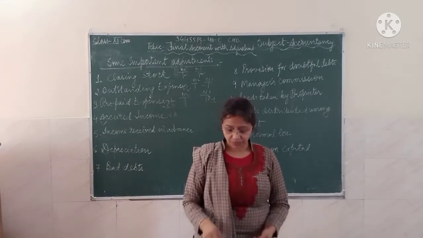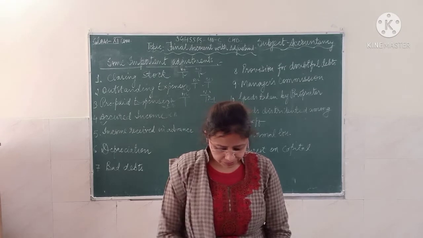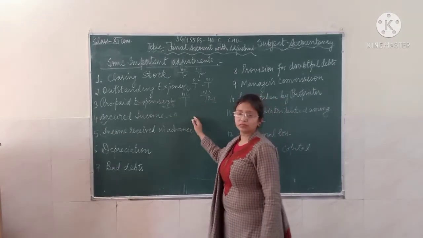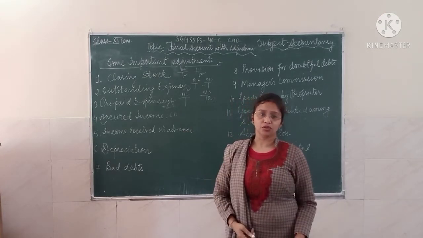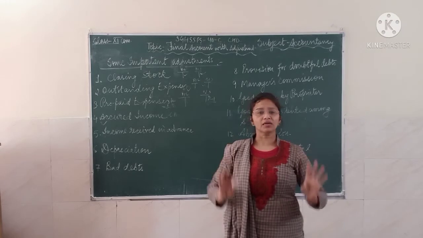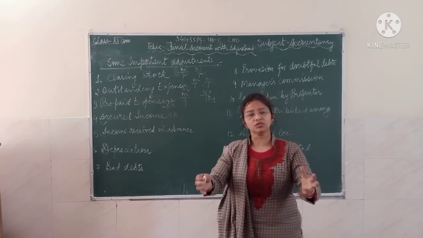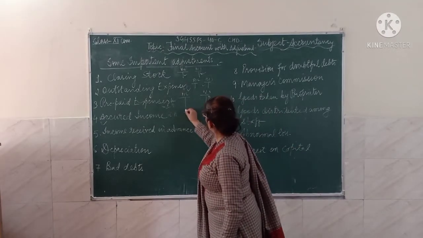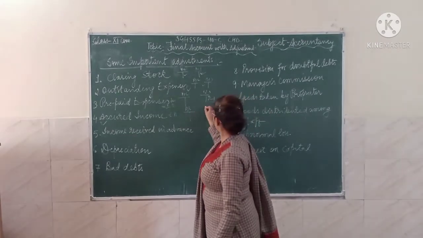It means it is the income which you have earned, but it has not yet been received by you. You have worked for it, but the salary or wages have not yet been received. Then how will you treat it? Again you will take the two, that is the P&L and the balance sheet.